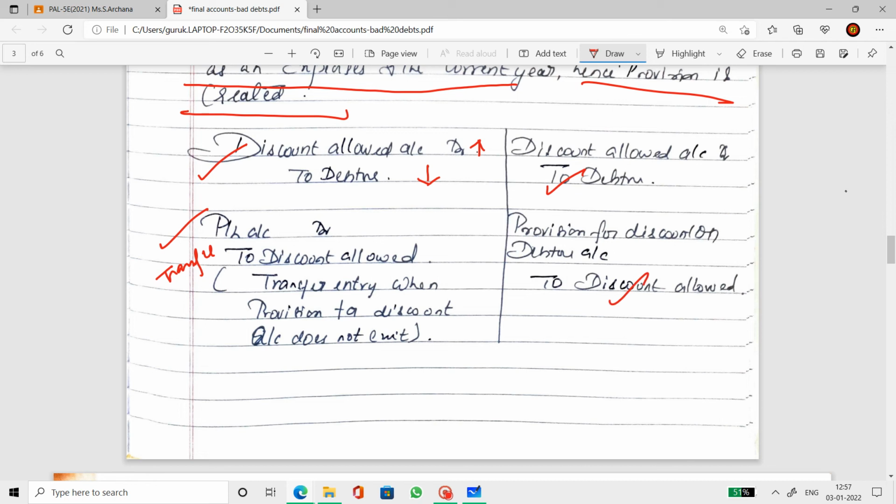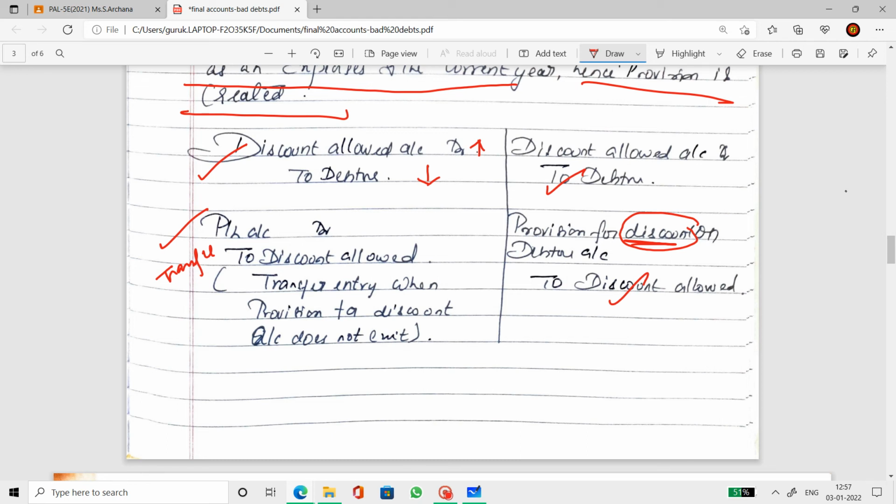As I said at the beginning, when a provision for discount on debtors account already exists in the trial balance, then it's already a provision account, like provision for discount on debtors account. Don't confuse provision for discount on debtors with provision for bad and doubtful debts account. Provision for bad and doubtful debts account is different. Provision for discount on debtors account is different.